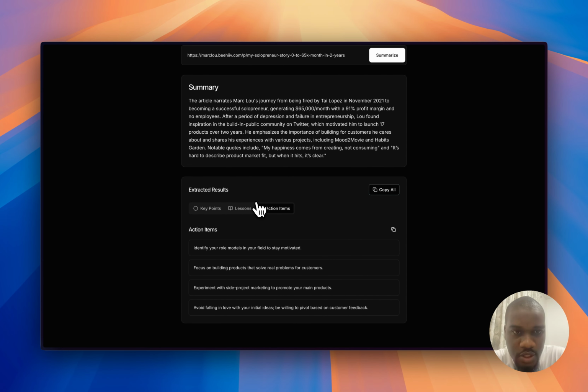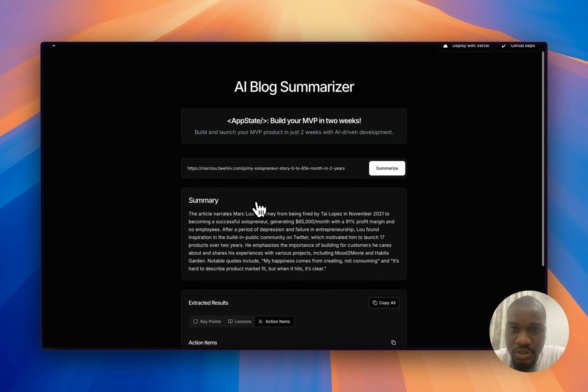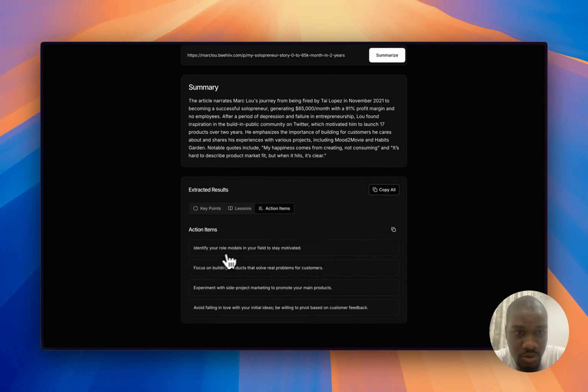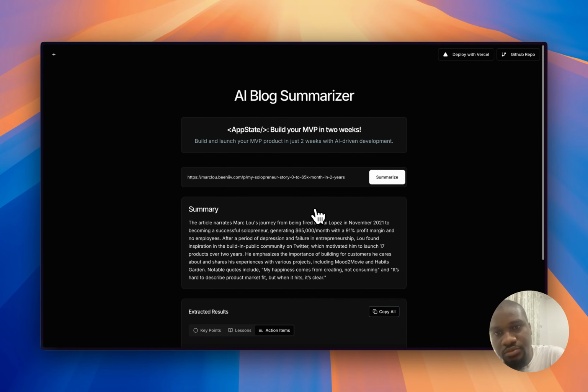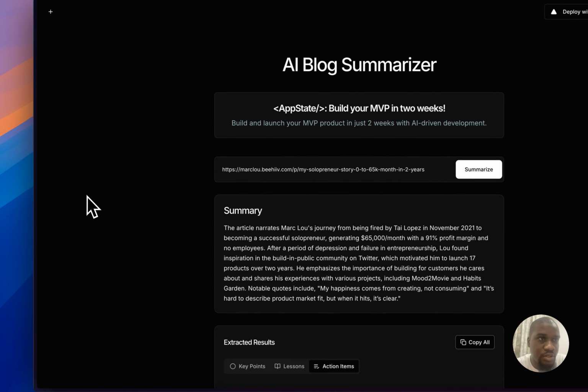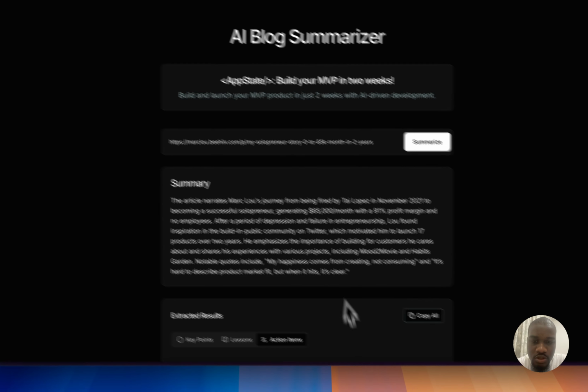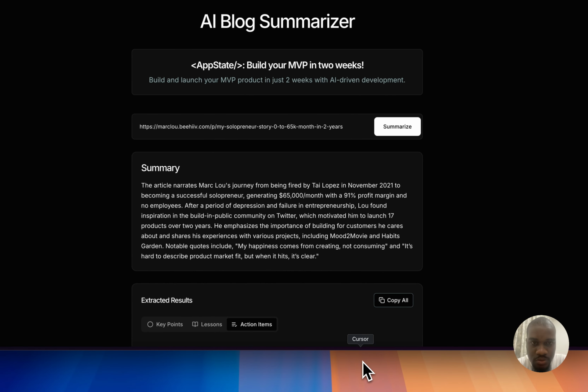Yeah, so basically it gives the user information about the blog, about the article. So yeah, that's basically what it does. So we can now dig deeper into the code.